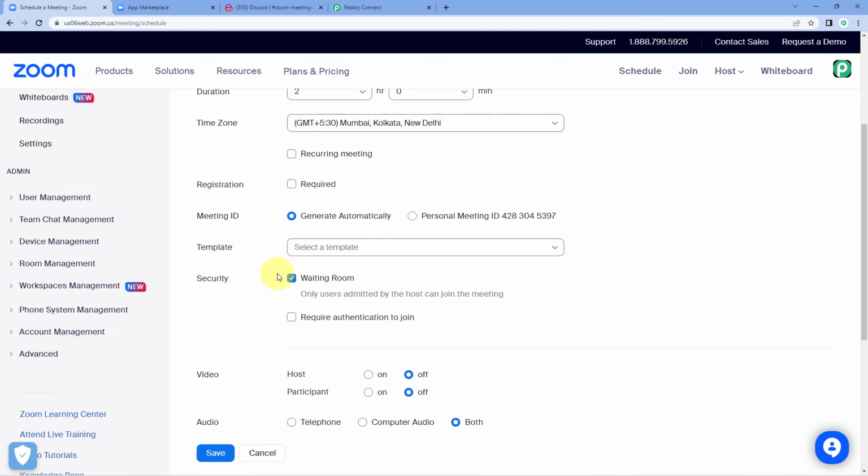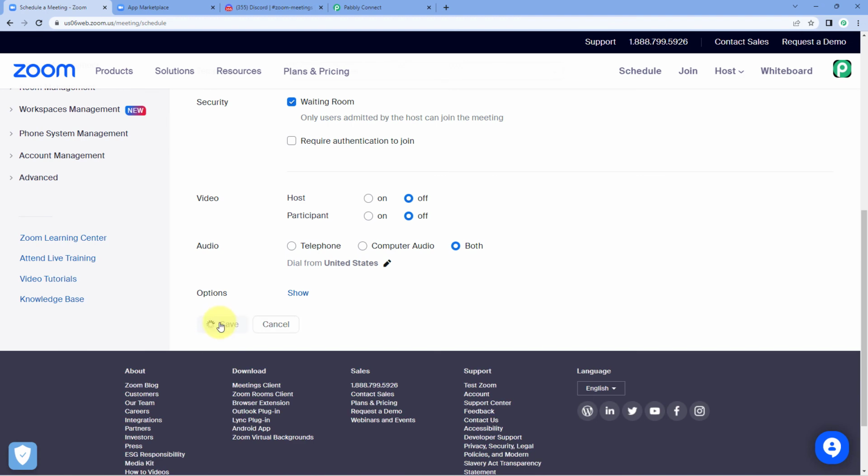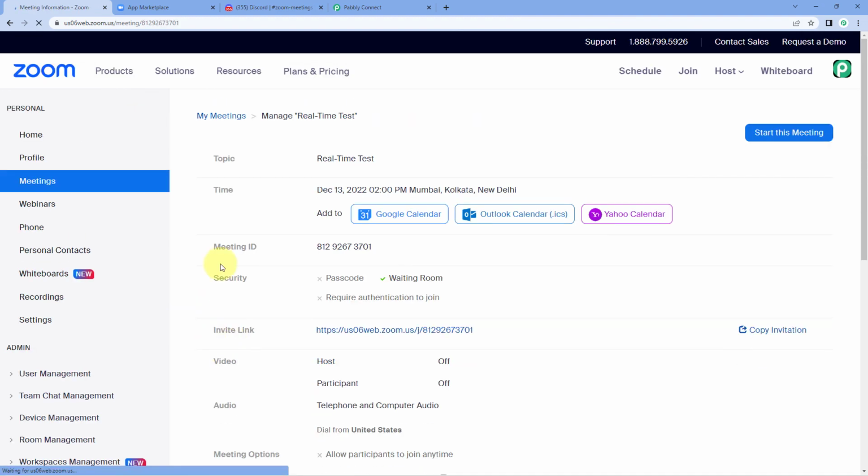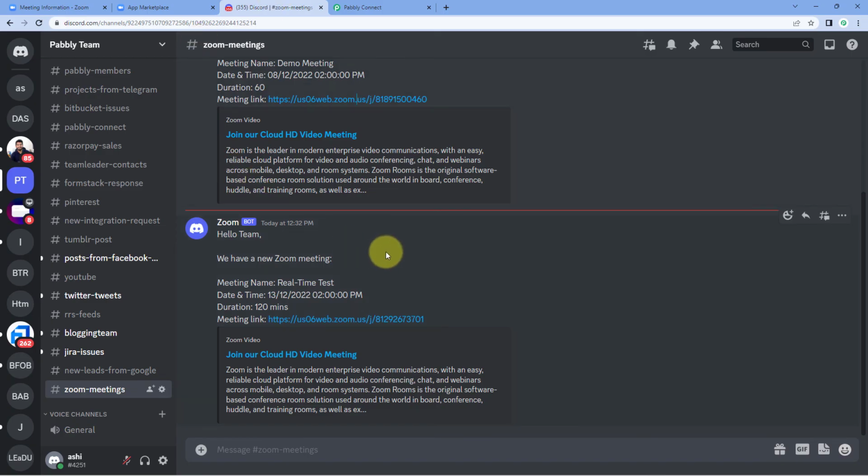After selecting other details of this meeting, guys, let's click on save. And as we click on save, we can see that a new meeting has been created in our Zoom account. And as this new meeting is created, we will see within seconds, instantly, automatically, the notification of this new Zoom meeting has been sent on our Discord channel.